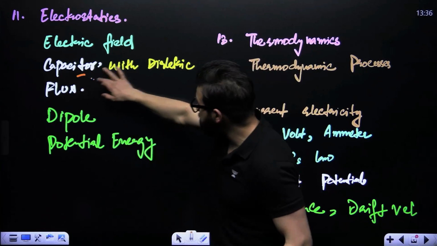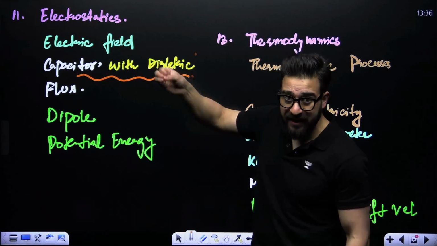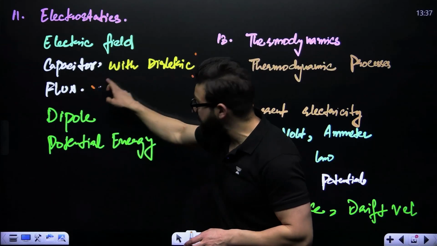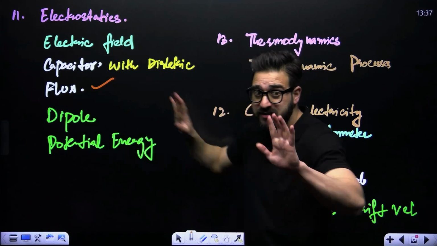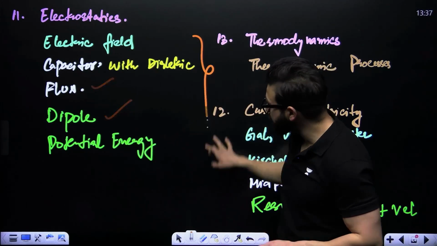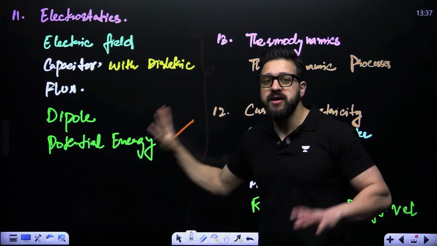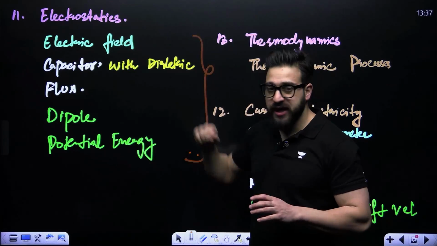Then we say capacitors with dielectrics. Over there, you will have to understand the series combination of dielectrics and the parallel combination of dielectrics. Flux portion, that is Gauss law and flux, this is what you need to understand. We say dipole and potential energy. Make sure you study all of these. Do a variety of problems on all these topics from the electrostatics portion.